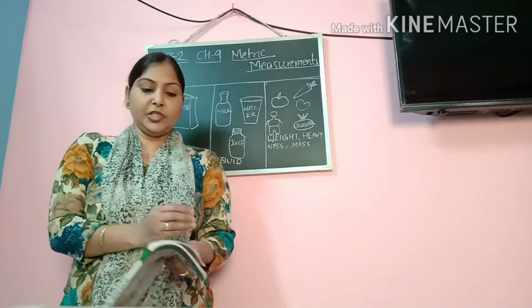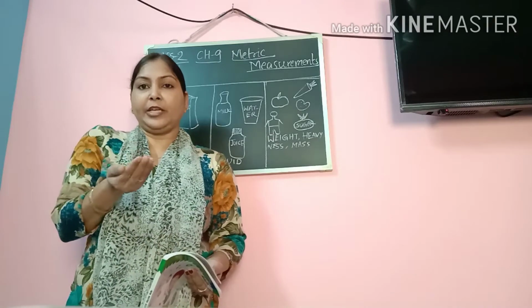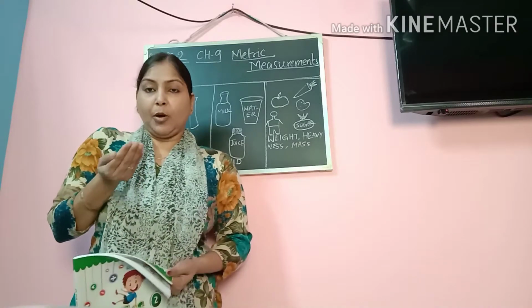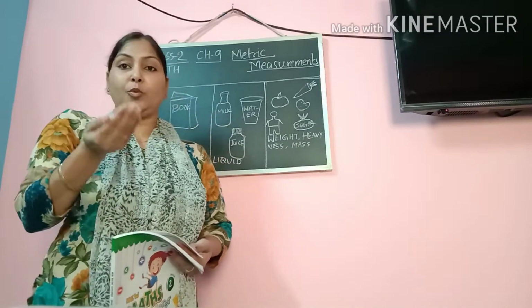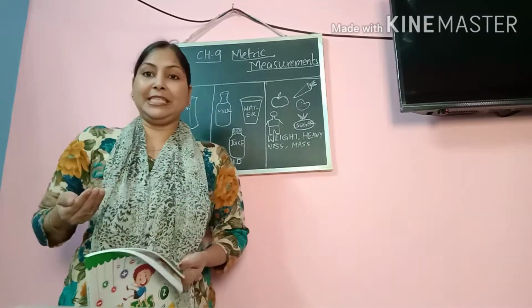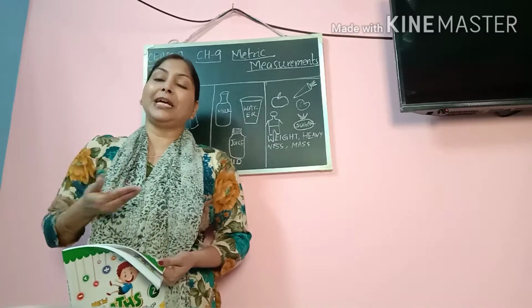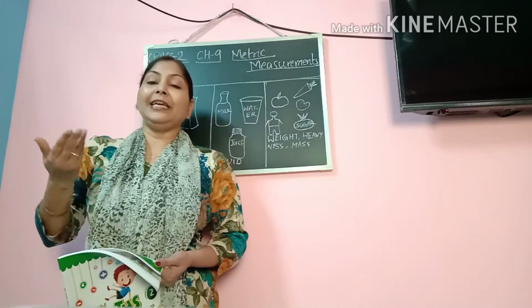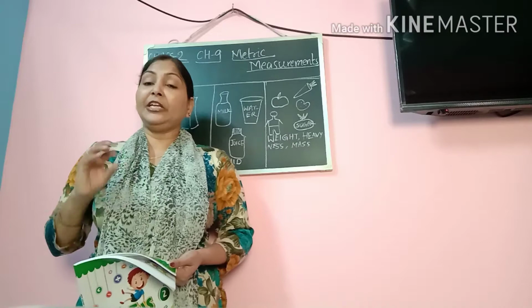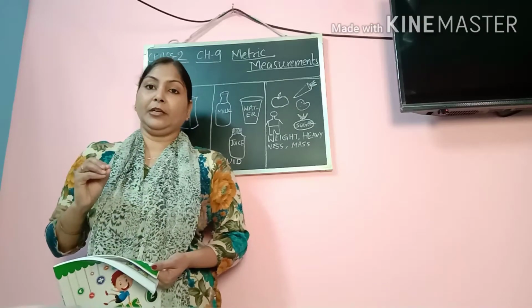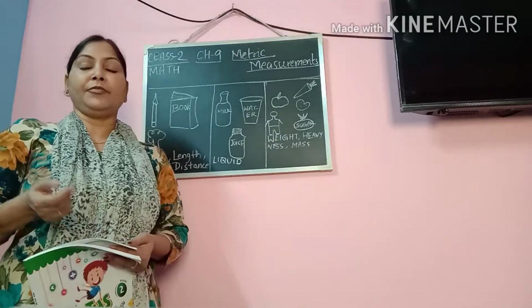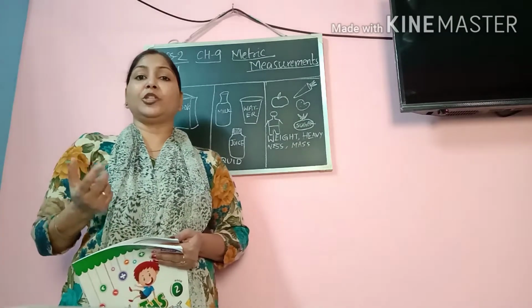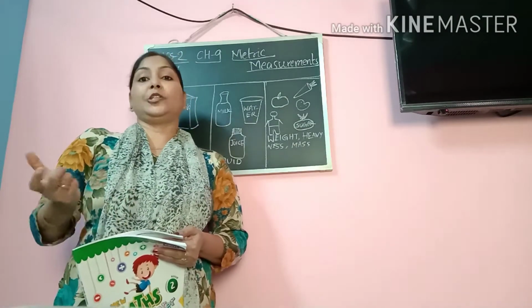Now if we take water in hand, the amount of water which is coming in my hand and the amount of water which will be in your hand will not be the same. So that measurement will become wrong. That's an incorrect measurement. So for that we need to have a standard measurement or standard unit. In terms of liquid, when we measure the capacity, we measure the volume.